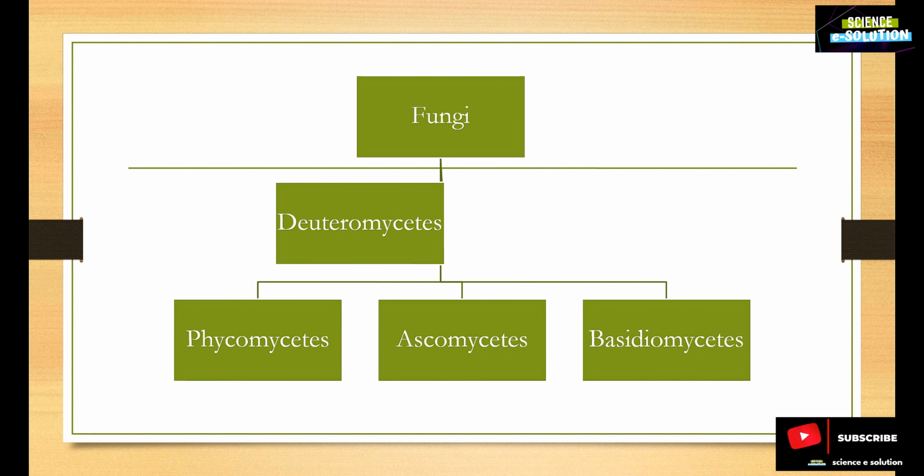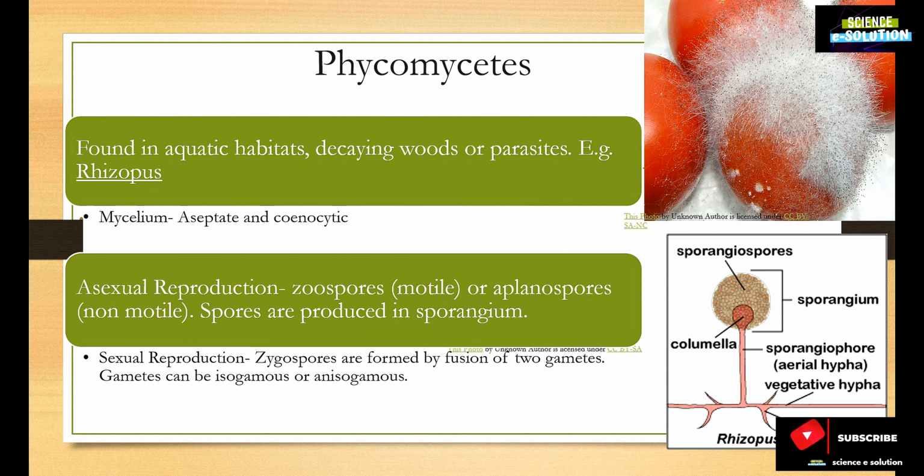Kingdom fungi is basically divided into 4 classes: Phycomycetes, Ascomycetes, Basidiomycetes, and Deuteromycetes. The class Deuteromycetes is also called imperfect fungi. That is why we have represented it in a different branch. Now let's see the first class, that is Phycomycetes, in some detail.